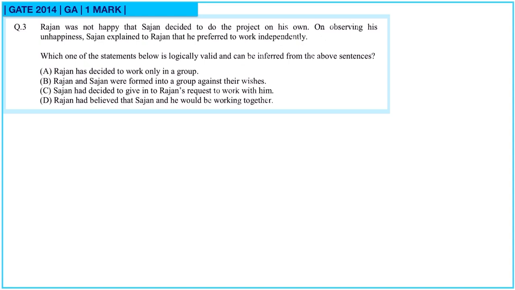Option A. Rajan has decided to work only in group. Rajan and Sajan were formed into a group against their wishes. Rajan decided to give in to Sajan's request to work with him. Rajan believed that Sajan and he would be working together. Since he is not happy that he is working alone, he must have assumed that he will be working with him. So option D is correct.